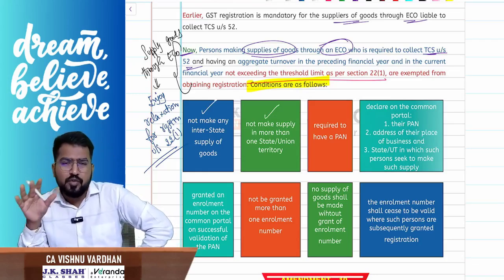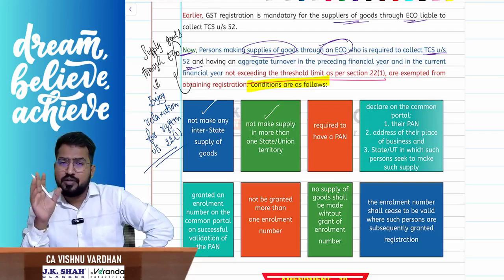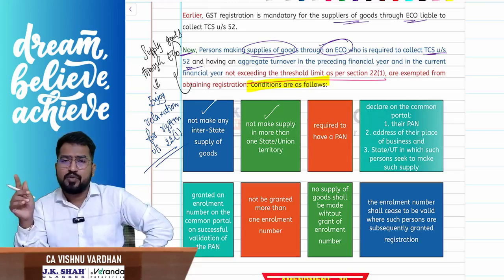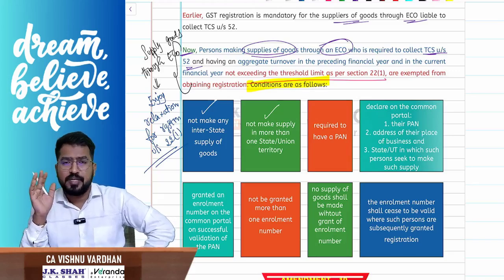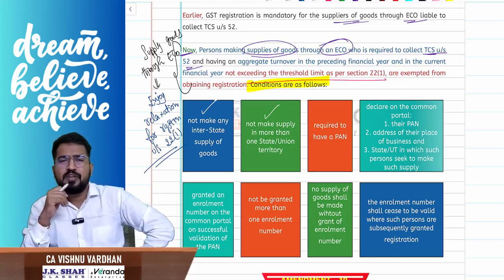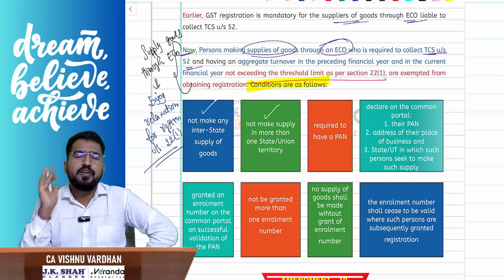See, go to the GST website, give your PAN, and select the state in which your principal place of business is. You will get an enrollment number. Give it to the e-commerce operator and start supplying goods through the e-commerce operator. Once your aggregate turnover exceeds the threshold limit, you apply for registration. This enrollment number will become invalid.